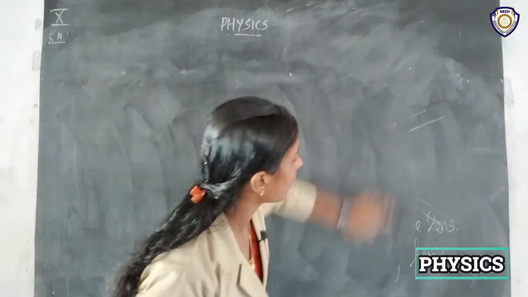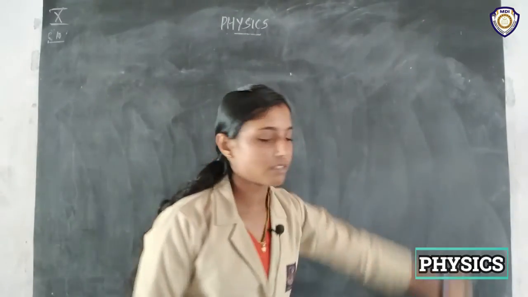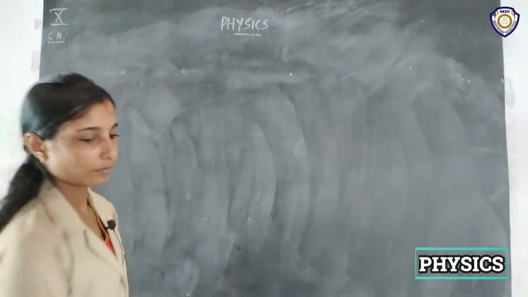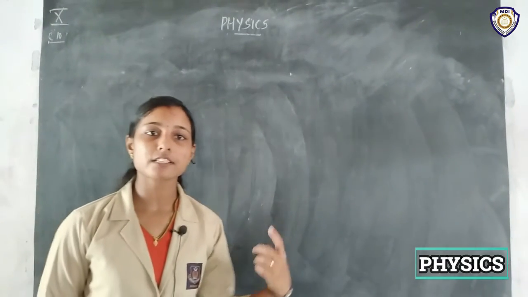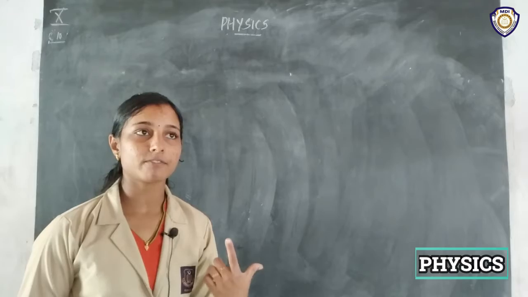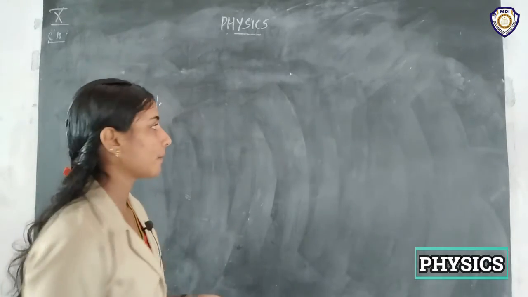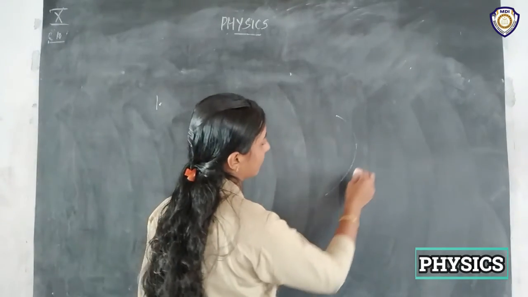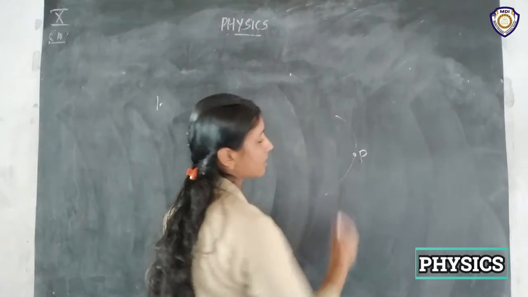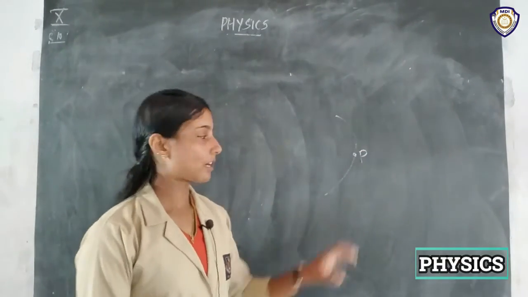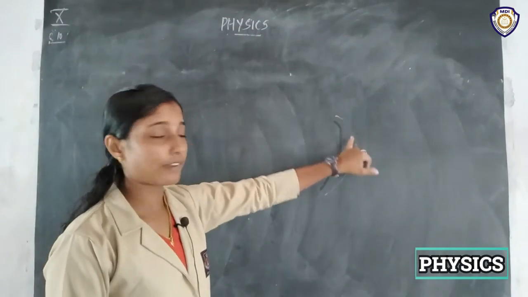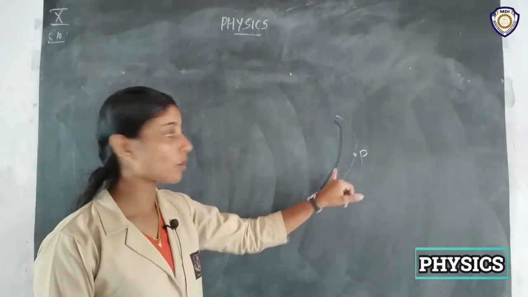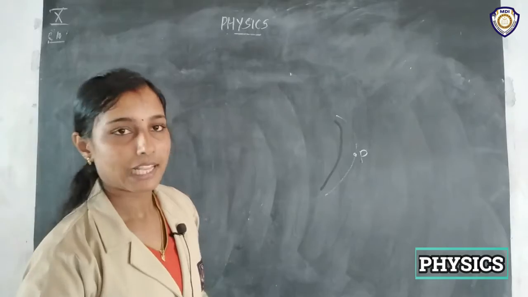First one is the... In the case of mirrors, when we studied mirrors, we know the center of mirror. This is known as what? Pole. The center of a spherical mirror, that means the reflecting center of the reflecting part, is known as the pole.